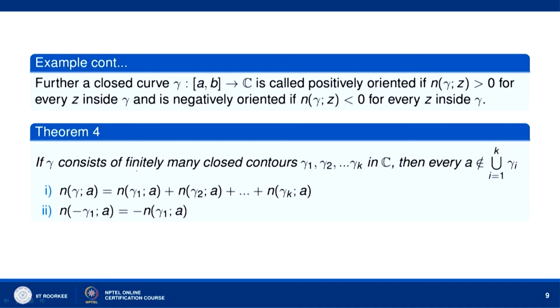Now, if gamma consists of finitely many closed contours gamma 1, gamma 2, up to gamma k in C, then for every a which does not belong to the union of gamma i, n gamma a is equal to n gamma 1 a plus n gamma 2 a and so on up to n gamma k a. That is, the winding number of gamma about the point a is the sum of the winding numbers of the curves gamma 1, gamma 2, up to gamma k about the point a. This we can easily see from the figures here.